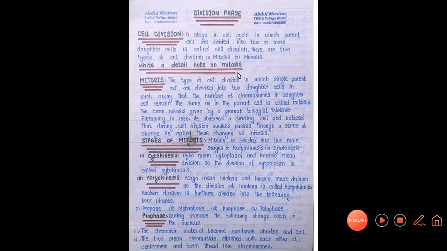The cell division of mitosis also has two main stages: cytokinesis and karyokinesis. Before a cell can divide, the nucleus must divide first, then the cytoplasm divides. The division of the cytoplasm is what we call cytokinesis, and the division of the nucleus is what we call karyokinesis. So let's look at the division of the nucleus.